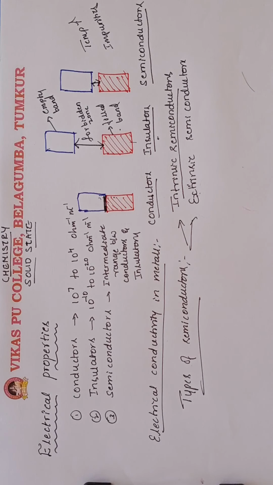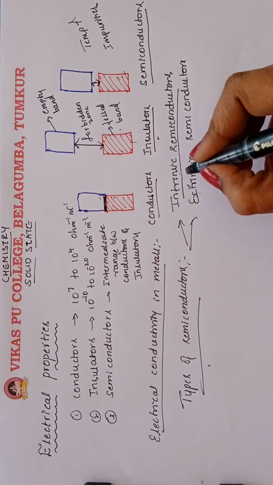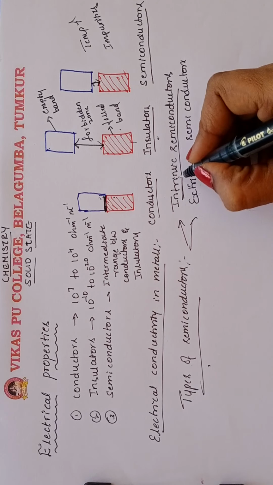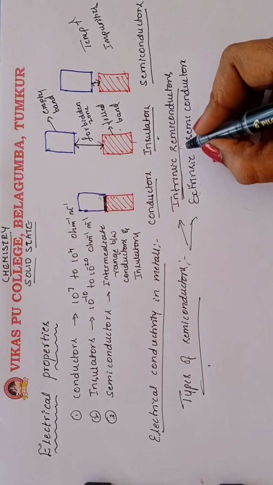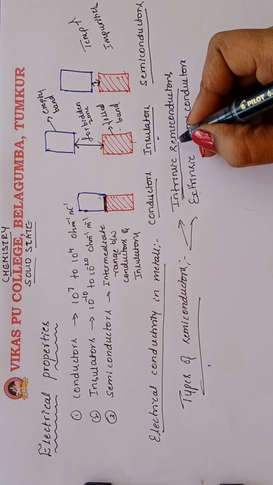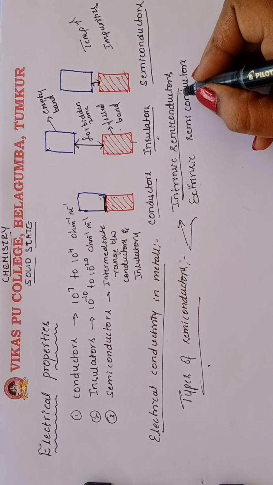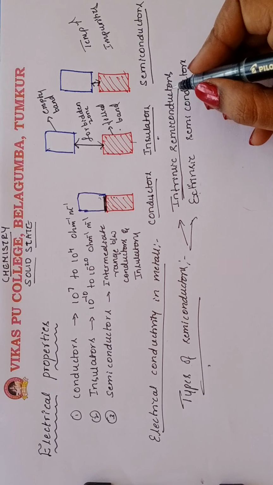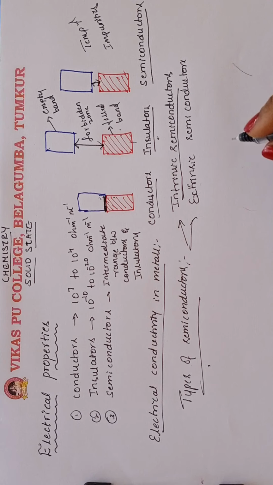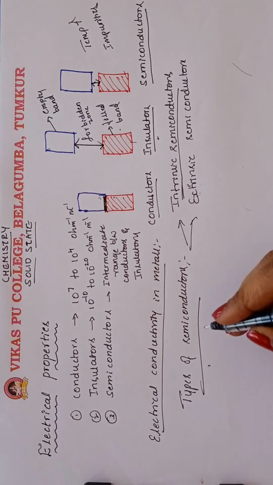The substances which are insulators at normal temperature, and become good conductors when the temperature is increased, we call intrinsic semiconductors.